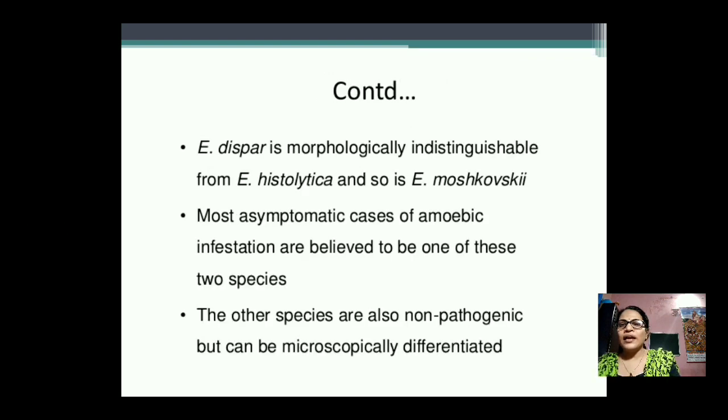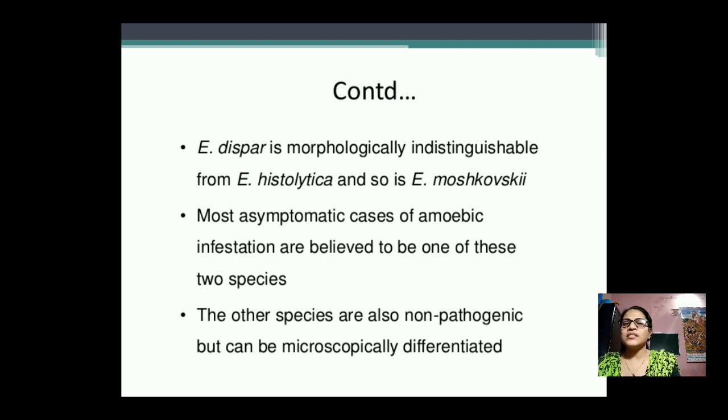Entamoeba dispar is morphologically indistinguishable from Entamoeba histolytica and Entamoeba moshkovskii. Most asymptomatic cases of amebic infection are believed to be caused by these two species, but the most dangerous species is Entamoeba histolytica.